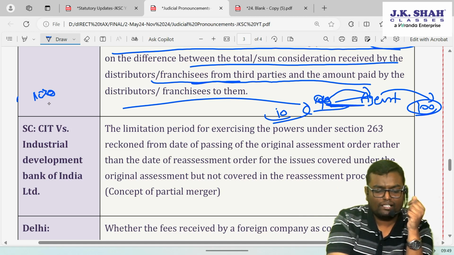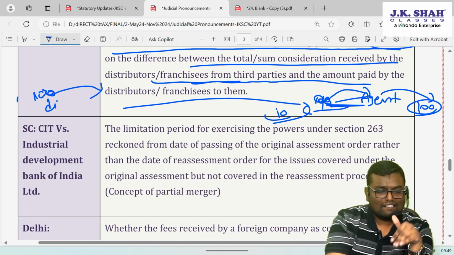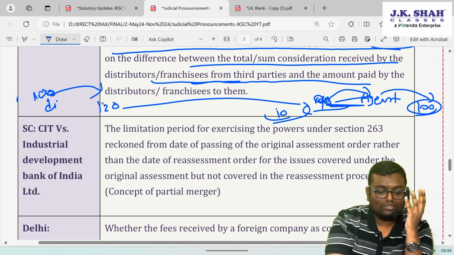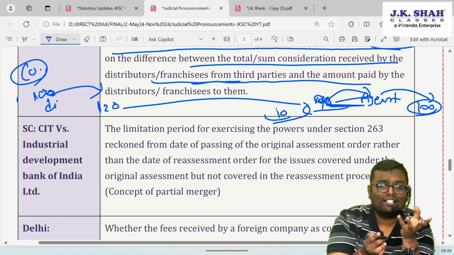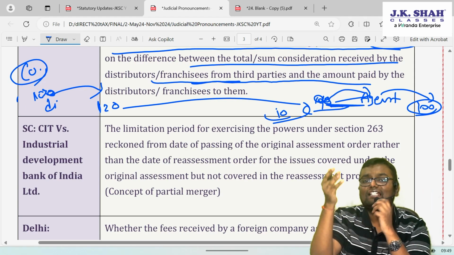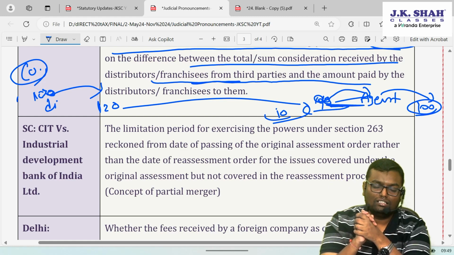You sell something at 100 to a distributor. The distributor can sell at a much higher price, let's say 120. Now the company can't know at what price the distributor is selling to the buyer, and hence TDS is not applicable.